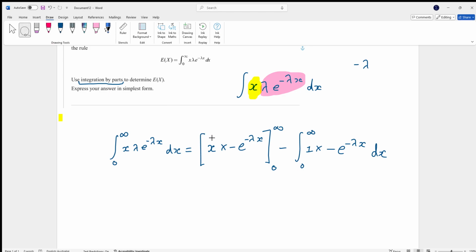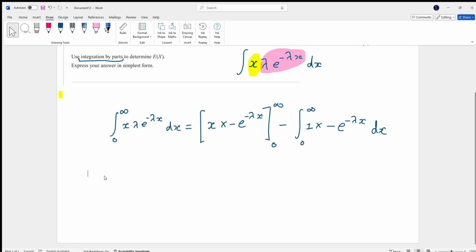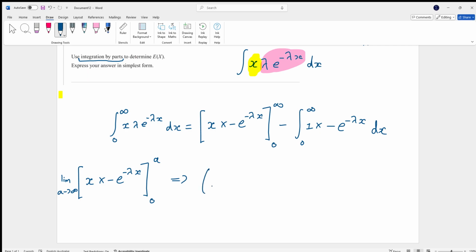So if I were to start evaluating this guy here, what we've got to do is just think, alright, what bound would go in first? Well, the bound that would go in first would be the upper bound. Agreed? So here, instead of chucking in infinity, we'll just rewrite this as a limit. So we can just replace that with an a, and we'll just say the limit as a goes to infinity, which is basically the same thing. So if I chuck in the a, I'll get this.